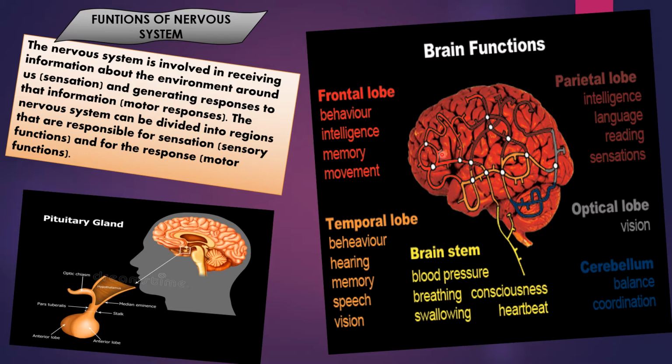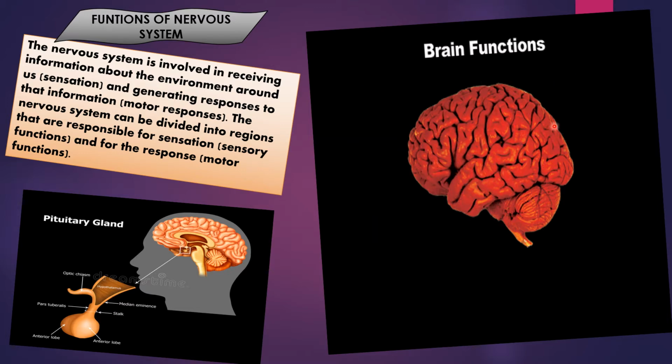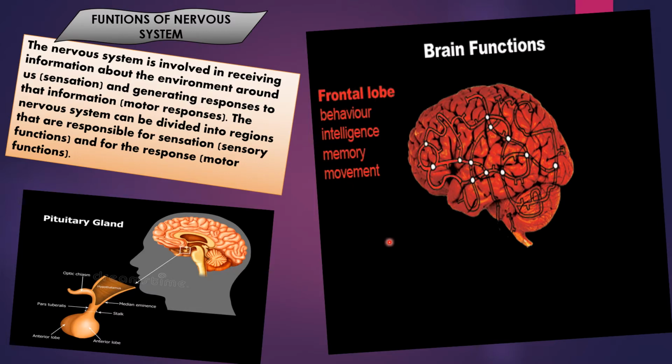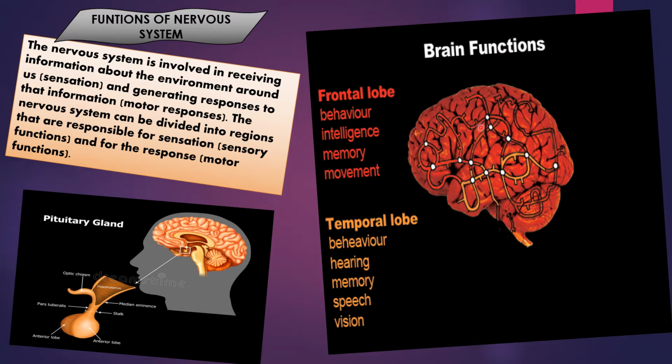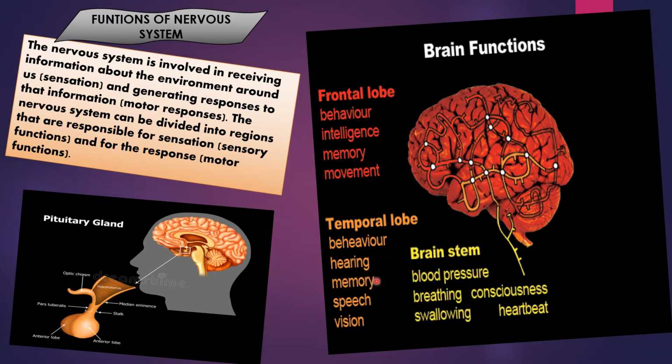Now, brain functions. See the diagram. One by one, you will see the diagram. Lobe-wise, we have distinguished the functions of the brain. First, frontal lobe: behavior, intelligence, memory and movement. This one, red color. Next, temporal lobe, yellow color: behavior, hearing, memory, speech and vision.